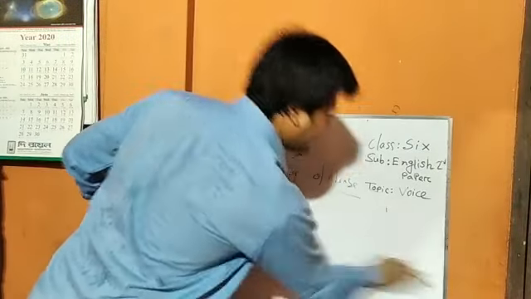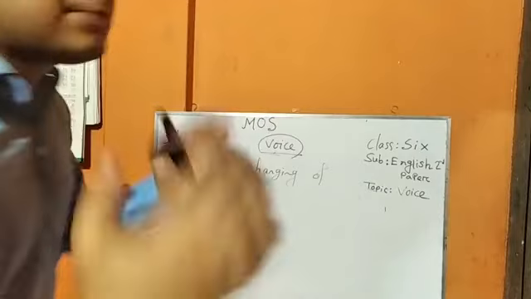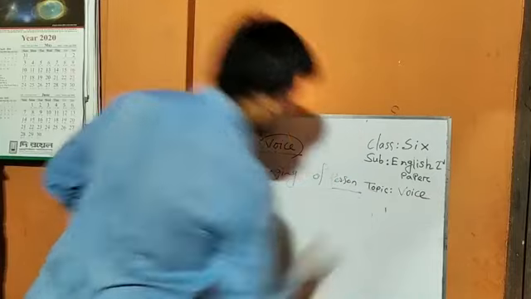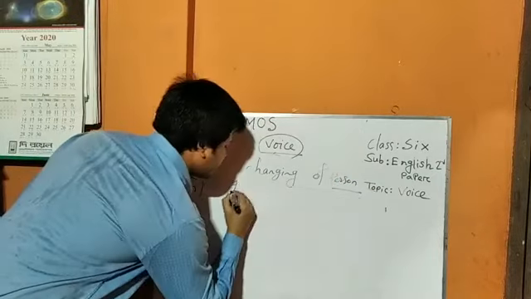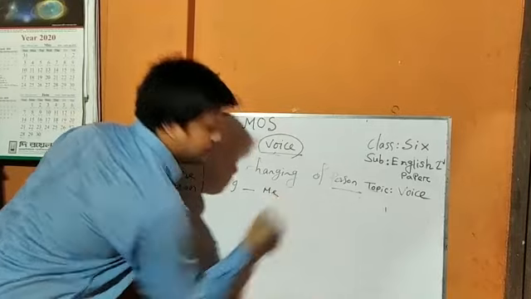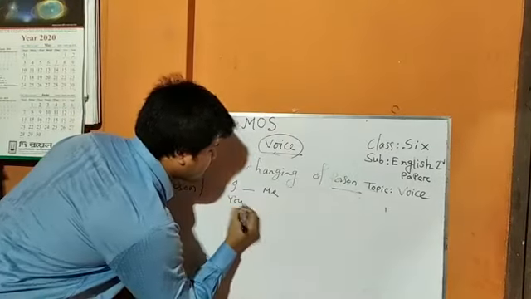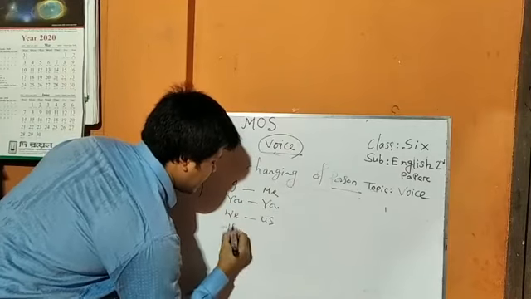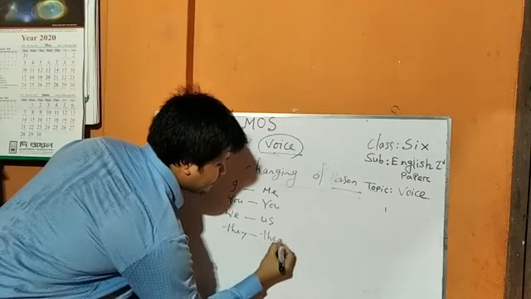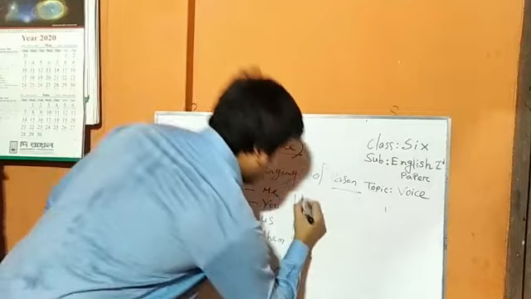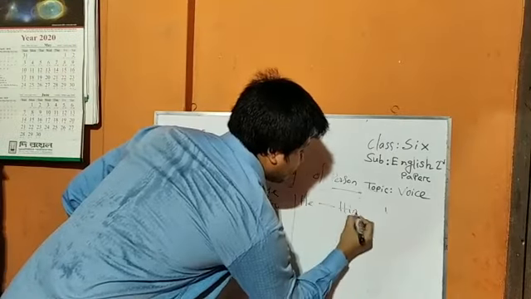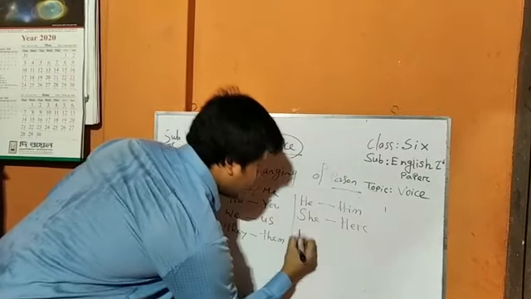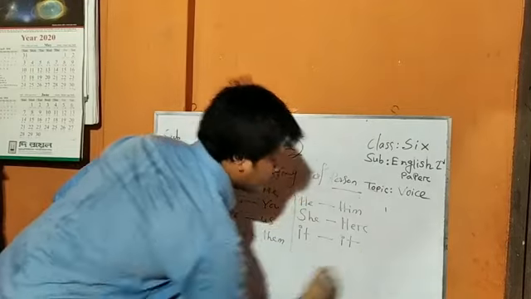In person, you have to know the subjective form and objective form of the person. Changing of person. I, objective form is me. You, objective form is you. We, objective form is us. They, objective form is them. Okay, my dear student. He, objective form is him. She, objective form is her. Okay, it, objective form is it.